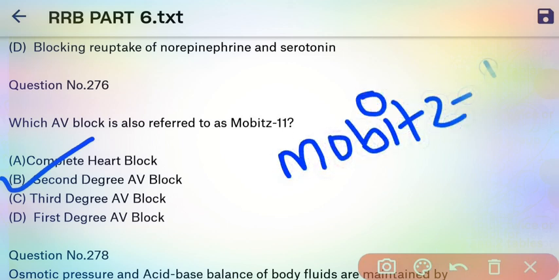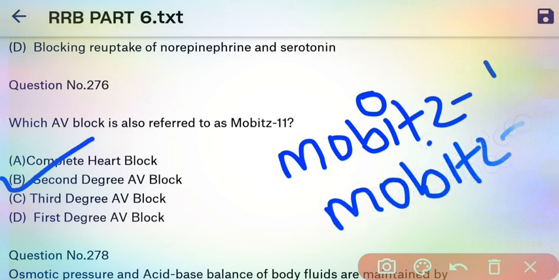Okay, and it is also known as a Wenckebach. Okay, and the second one is a Mobitz 2. There are mainly 2 types of second degree AV block.